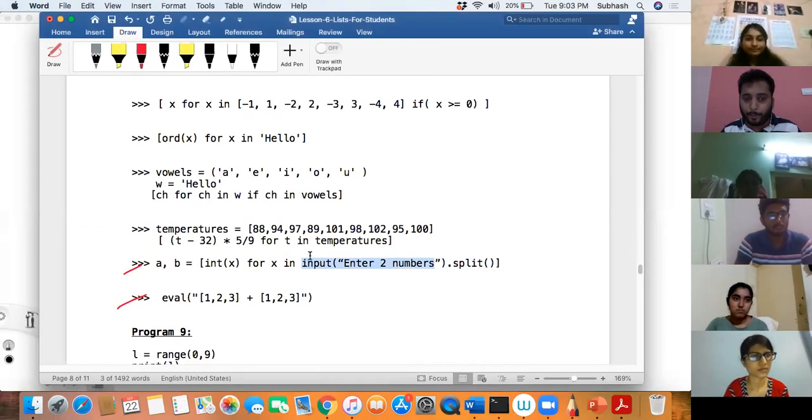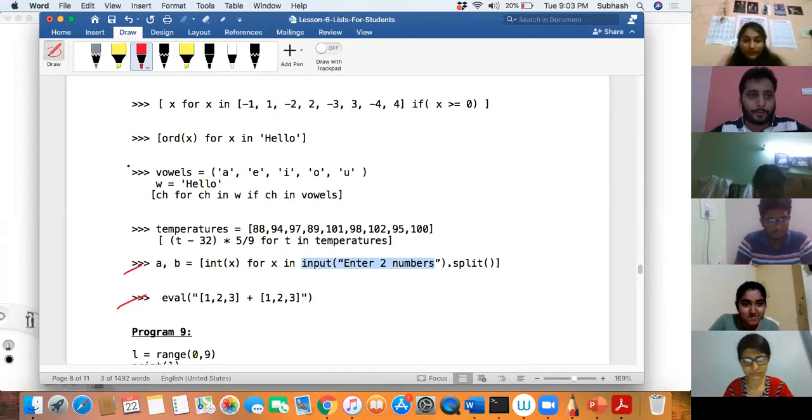Now can you tell me what will happen over here? I already told you, this is no more an assignment. Tell me what will happen in this case. I'm inputting two numbers, I'll get a string 1 space 2.